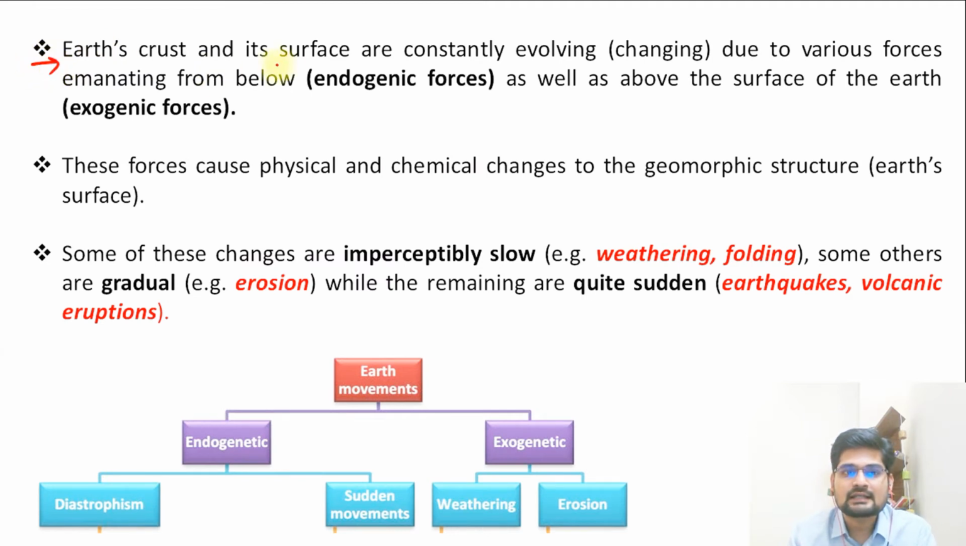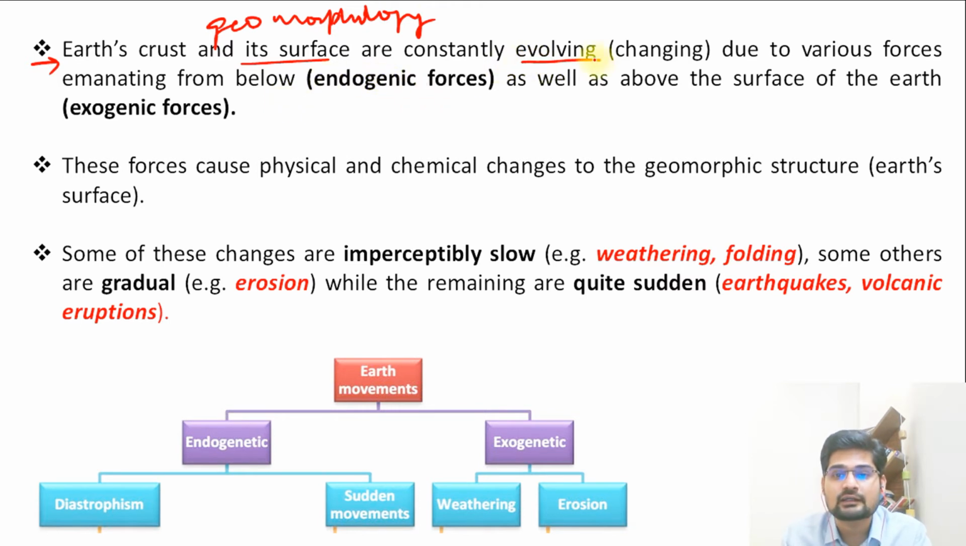The Earth's crust and its surface, that we talk about in geomorphology as we study the physical geography part, are constantly evolving. It basically means they are changing. There is an evolutionary process due to various forces emanating from below the Earth's surface. Remember, we have already learned about the process of plate tectonics, continental drift, and the isostasy theories. If you have not watched those videos, do watch those videos for clarity in the concept.